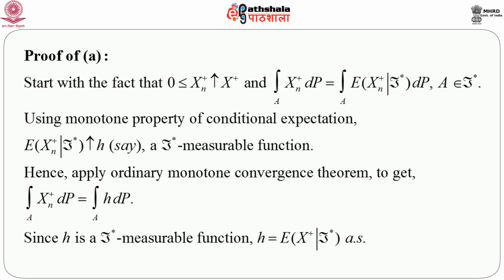Now we are going to prove a part, that is, the monotone convergence theorem. Here naturally we will use the definition of conditional expectation and also the ordinary monotone convergence theorem, not with respect to conditional expectation. That is what we are going to prove. So let's start with the fact that 0 is less than or equal to Xn plus, the positive part of the random variable Xn, which increases to X plus, and integration over A of Xn plus dP is nothing but integration over A of expectation of Xn plus given F star dP, for A belonging to F star. So this is the definition of conditional expectation.